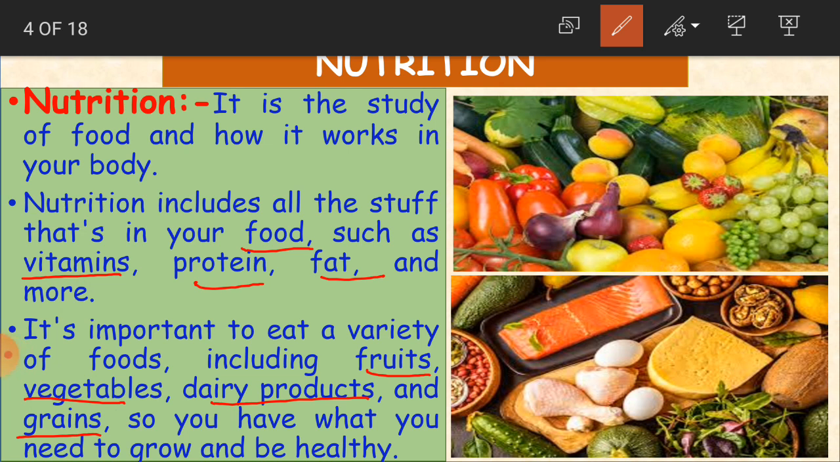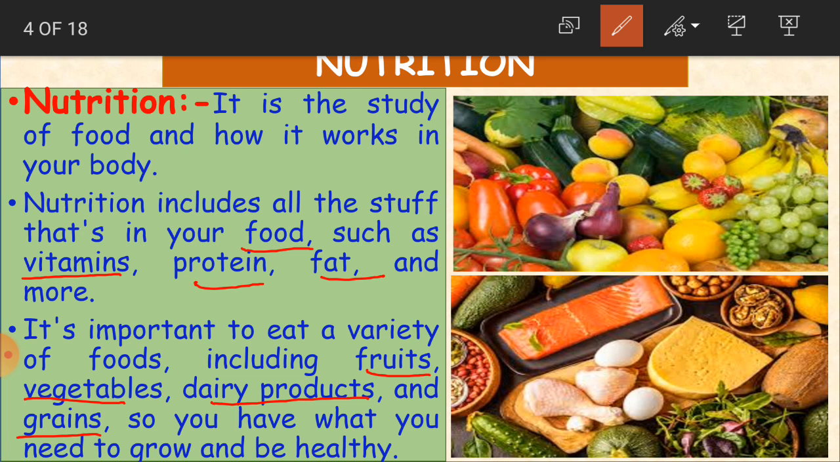Okay, children, so we cannot eat only one particular type of food and be healthy. Our body needs every type of vitamin, protein, carbohydrate and roughage, fiber food, everything. That is why we said the body needs a balanced diet. The food must be balanced. We have to take every type of food like fruits, vegetables, dairy products, grains and all that. Then only our body can grow and be healthy.